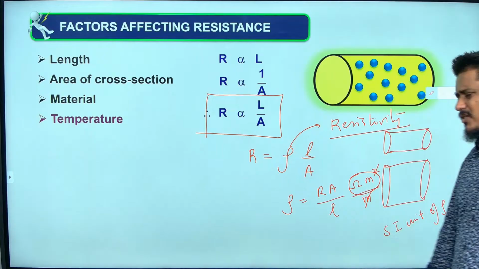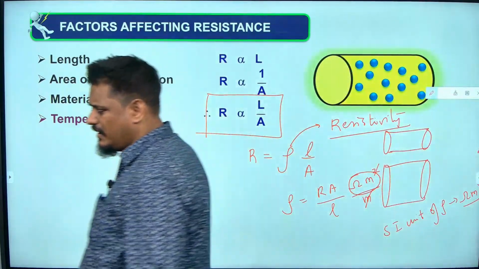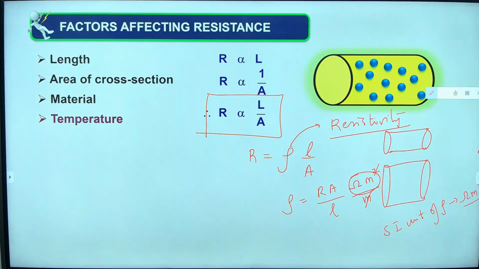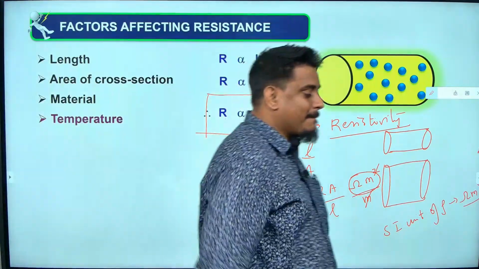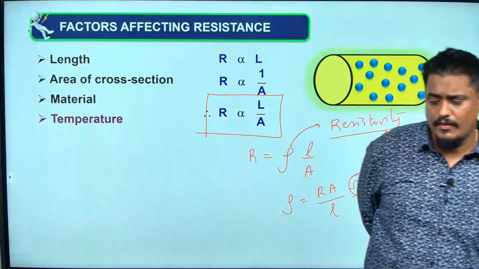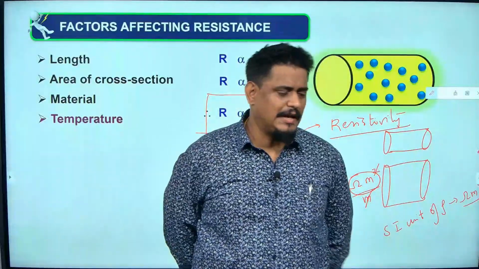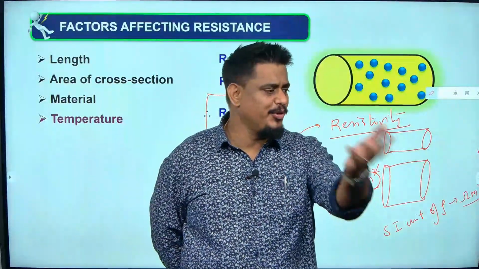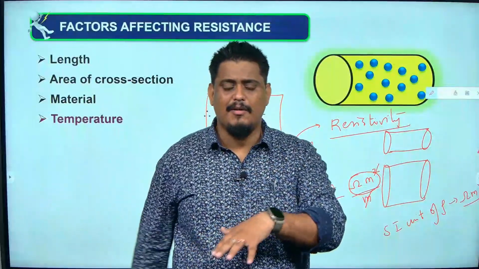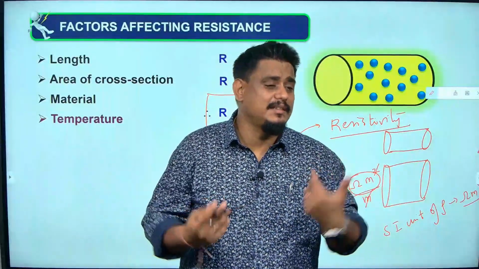Now, there was already a constant resistance, but why did we bring this resistivity also into the picture? Please understand the concept of this. Suppose I want to classify materials based upon resistance: copper, aluminum, gold, silver. Is it possible?